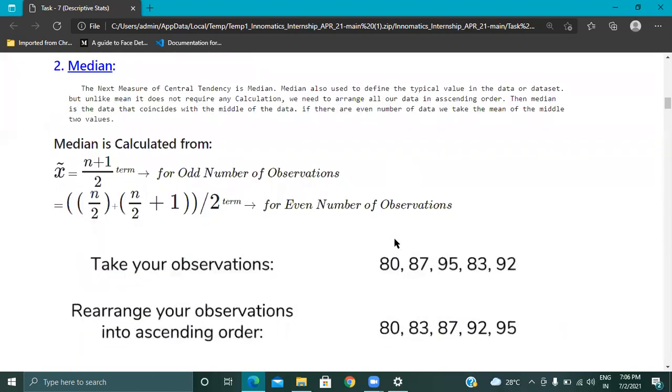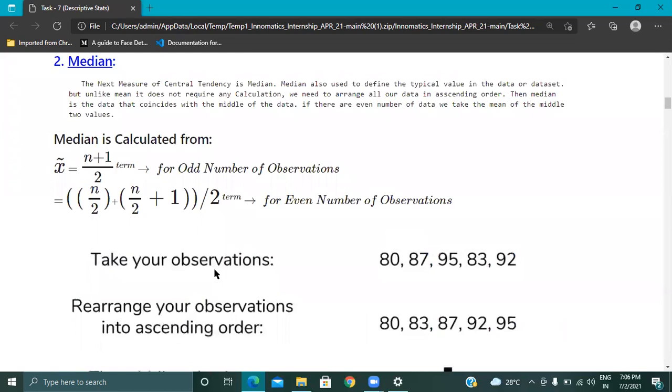First the mean, then let's go for the median. As I already stated, what is the median? Median is nothing but our central value. This is the central value. For odd numbers, we will calculate n plus 1 by 2. For even numbers, this is the method we will use to calculate the median.